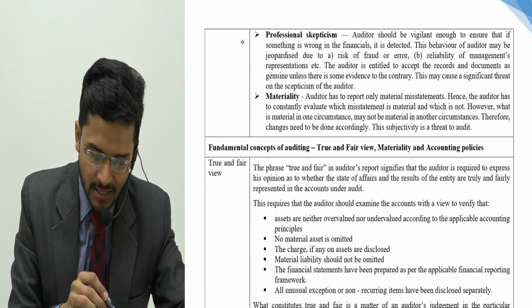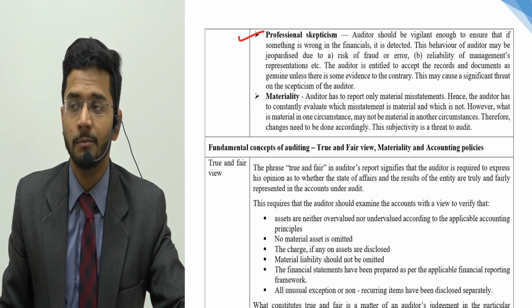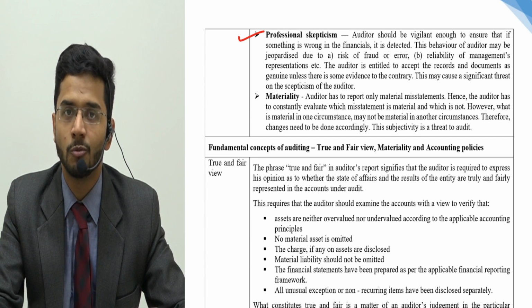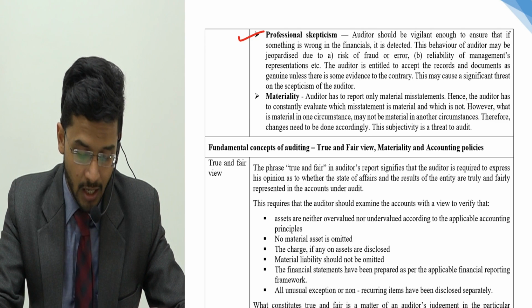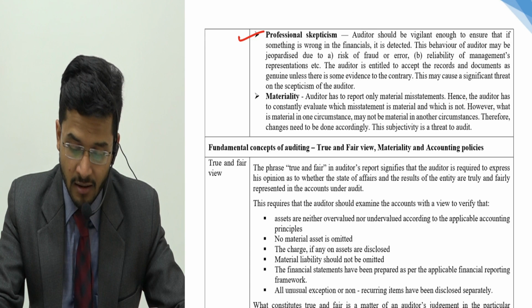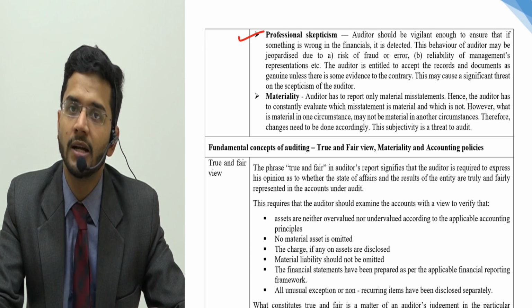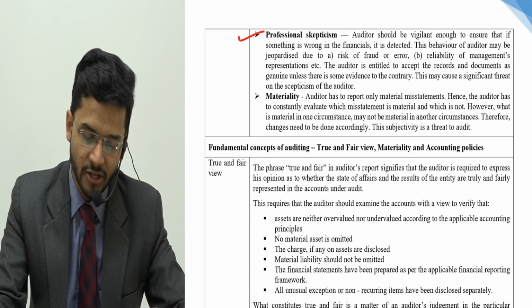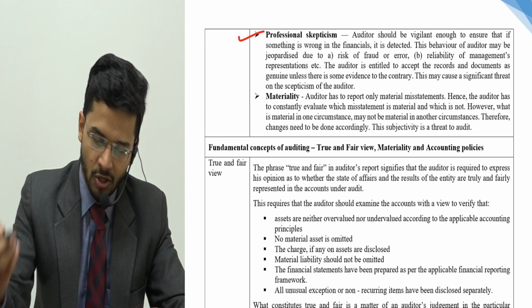Then professional skepticism. Sometimes the auditor is not able to keep utmost vigilant behavior, utmost professional behavior, utmost due diligence behavior, because at the end of the day he is also a human being. So risk of fraud or error or reliability of management representation are certain things which jeopardize the opinion of the auditor. So professional skepticism might be less sometimes because of the human element.